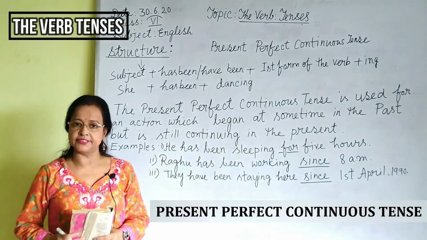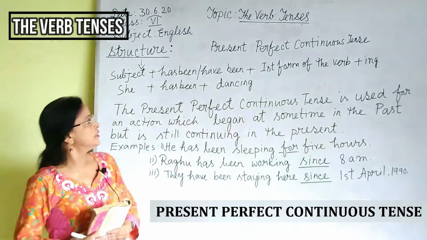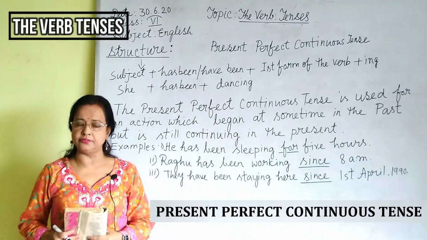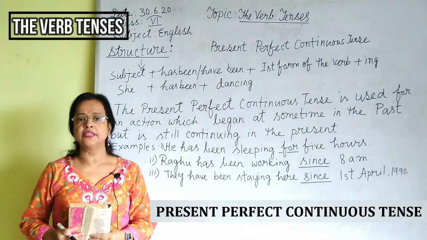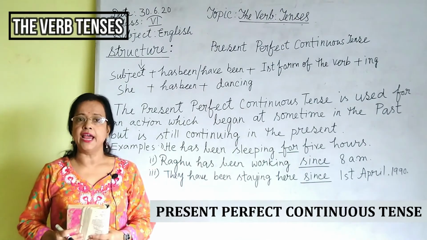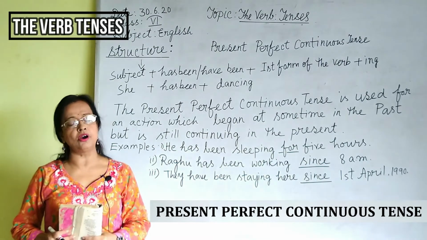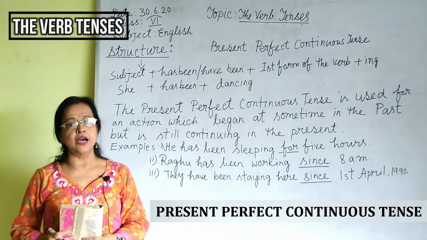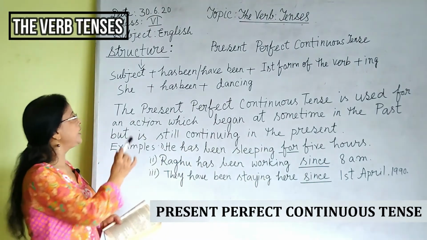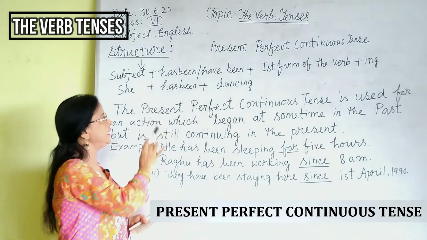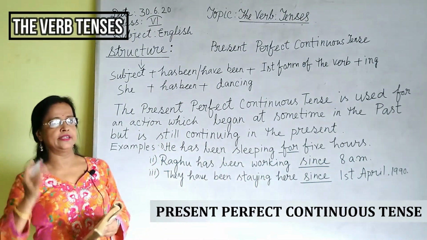Subject plus has been or have been plus first form of the verb plus ing. Please look at the board. He has been dancing and also they have been playing.